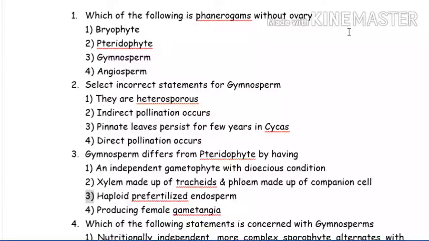Entire plant kingdom. It means we are studying now cryptogams as well as phanerogams also. So it will be a mix for you. So give a practice for yourself. Now see, this is the first question. Which of the following is phanerogam?